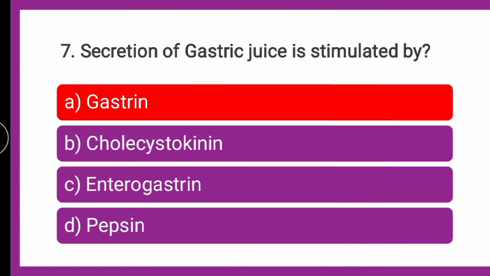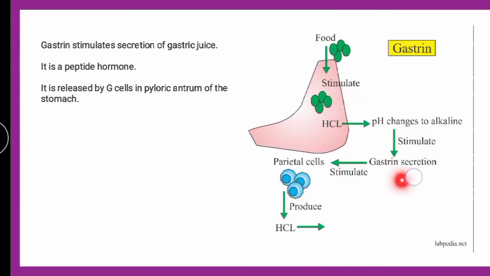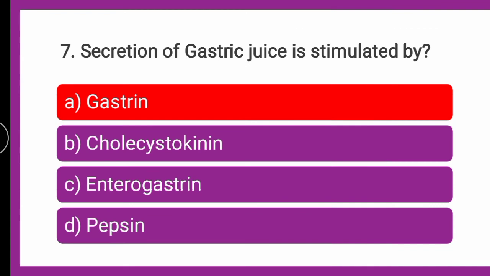Gastrin is stimulating the secretion of hydrochloric acid, where the pH is changing to alkaline, so gastrin will function towards the secretion of the hydrochloric acid through the parietal cells or oxyntic cells. The correct answer is gastrin, which stimulates the secretion of gastric juice.